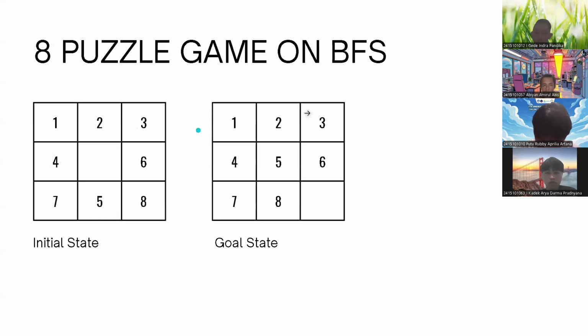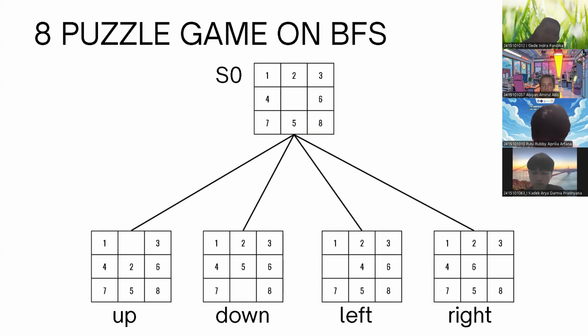So in the 8 puzzle game on BFS, the initial state that I have is 1, 2, 3, 4, 0, meaning this is null, and 6, 7, 5, 8. The goal is 1, 2, 3, 4, 5, 6, 7, 8, and null. As you can see from step 1, S0 is 1, 2, 3, 4, null, 6, 7, 5, 8.